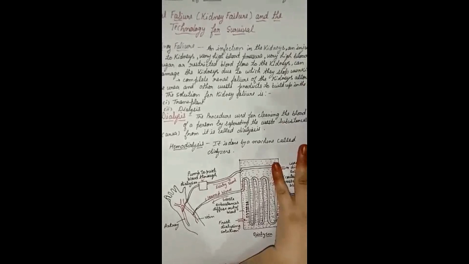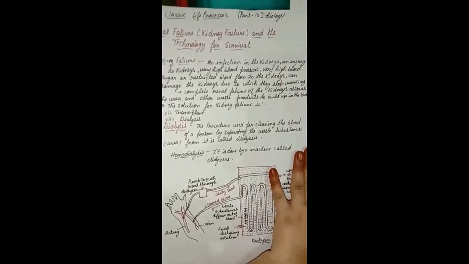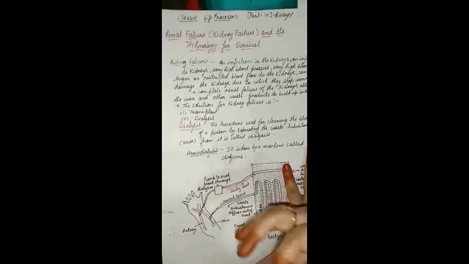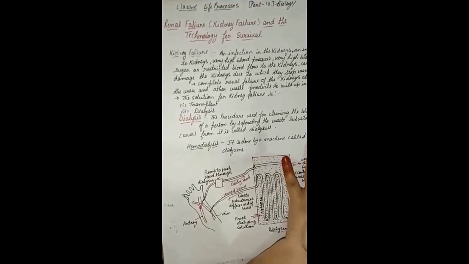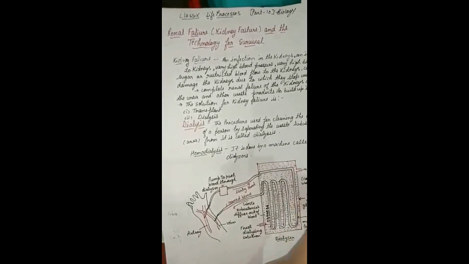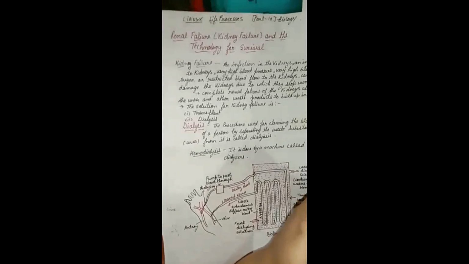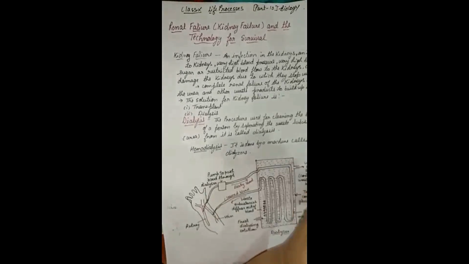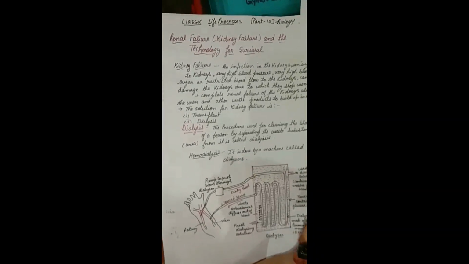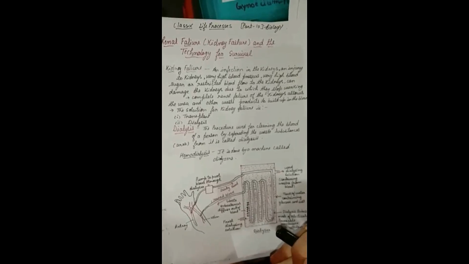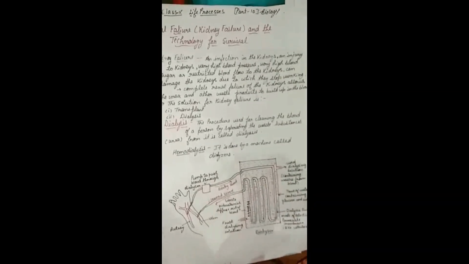Clear? Now what does kidney failure mean? When the kidney is not working properly, and we are suffering from high blood pressure, high sugar, or the blood flow in the kidney is not proper, the functioning of the kidney will stop or will not be proper. This improper functioning of the kidney, or stopping of its functioning, is called kidney failure. Is it clear?